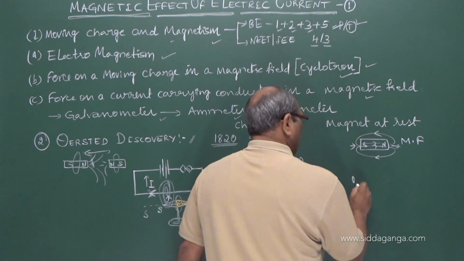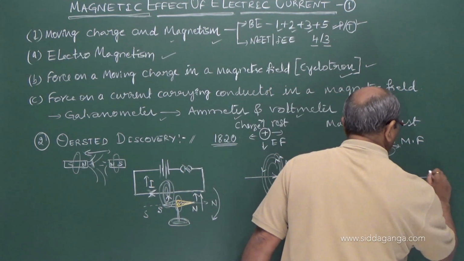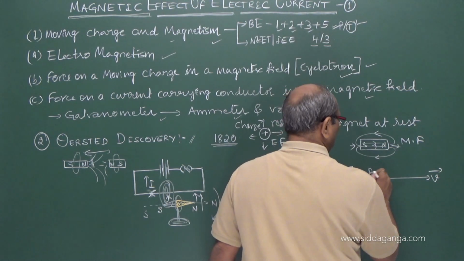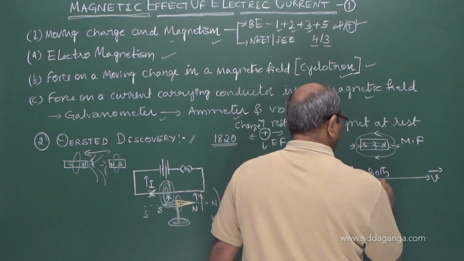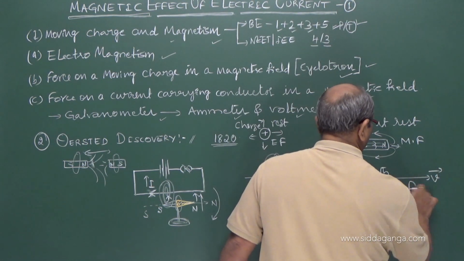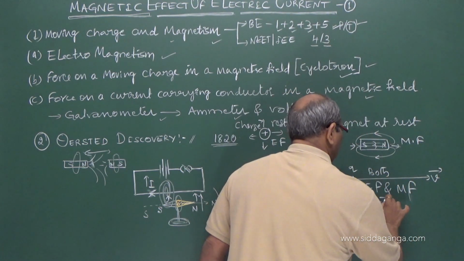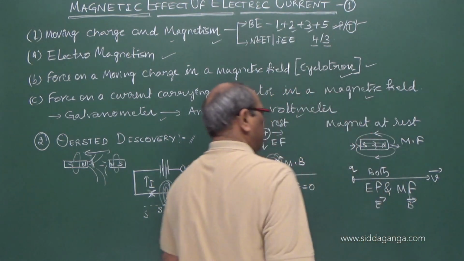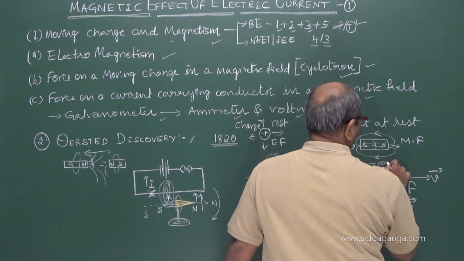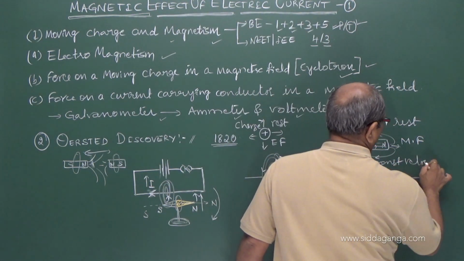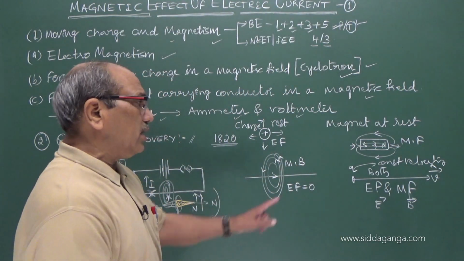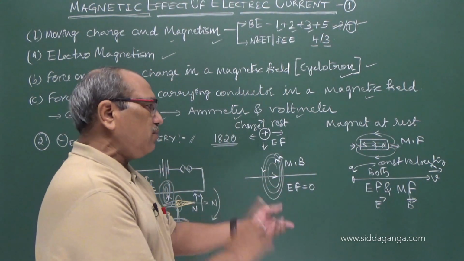Whereas a moving charge with a definite velocity, moving with constant velocity, produces both an electric field and a magnetic field, in different planes.